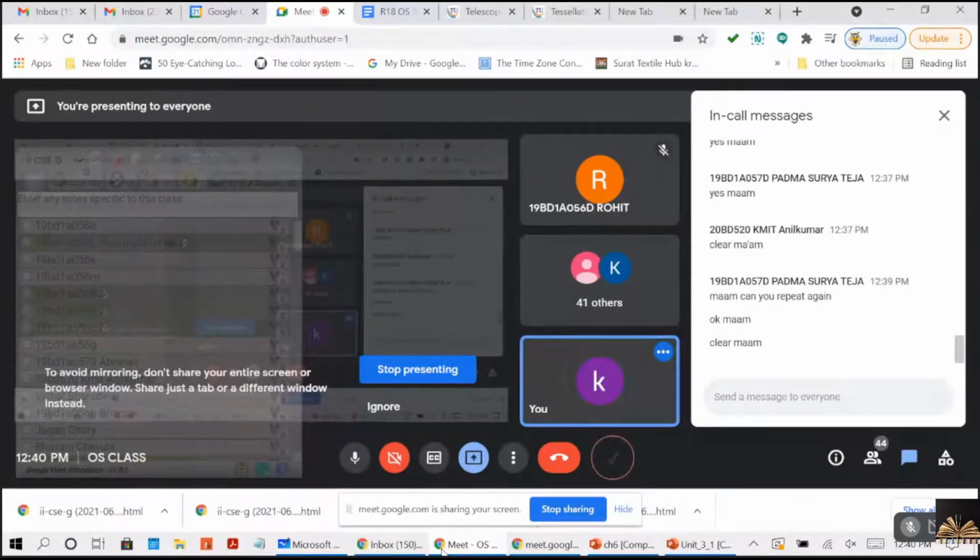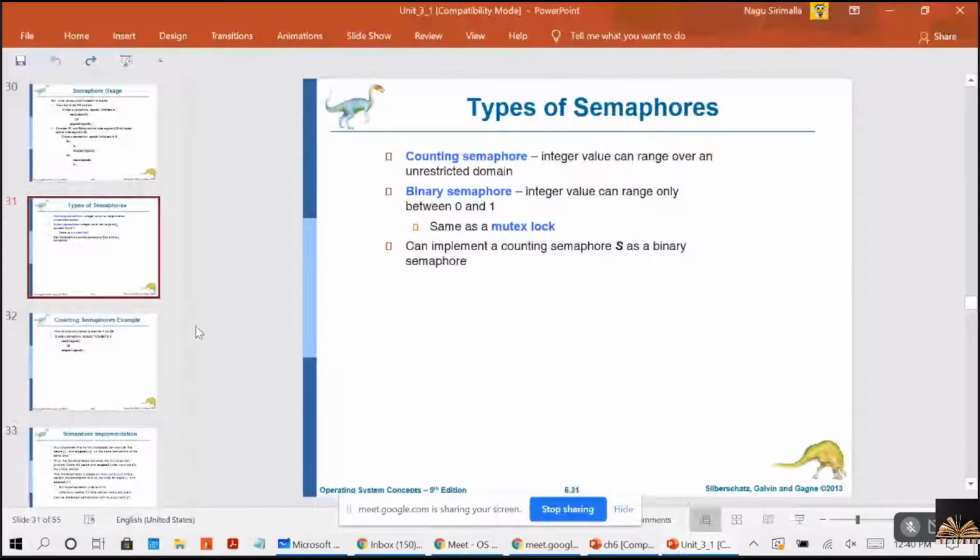So you can remember this point here. It is the same as the mutex only. You can use the binary semaphore where your system is not supporting the mutex locks for the mutual exclusion.